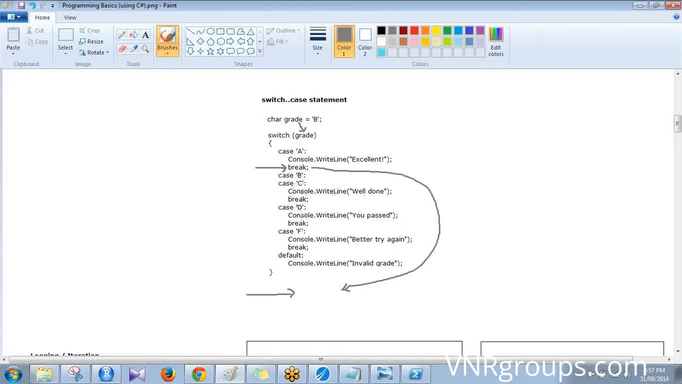And then you have D, and you break that. And when you have D, it says you passed. That's it. If you have F, then say better try again. Then you have a default here. This is to make sure that if the user had entered some invalid character, we need to catch that. Otherwise, the program will have an error. So it says default value. If it is some value other than A, B, C, D, or F, if you have entered X or 1 or 2, then it says invalid grade.